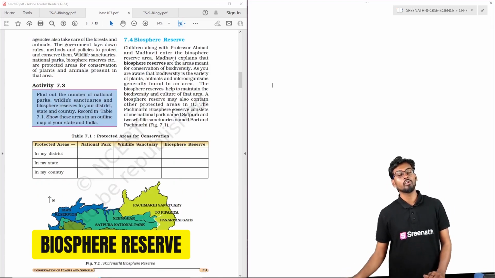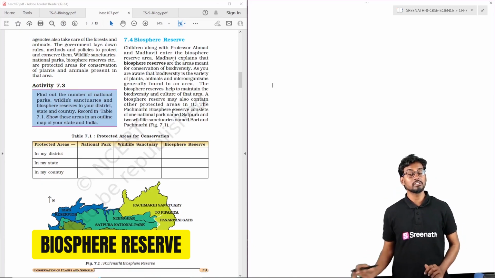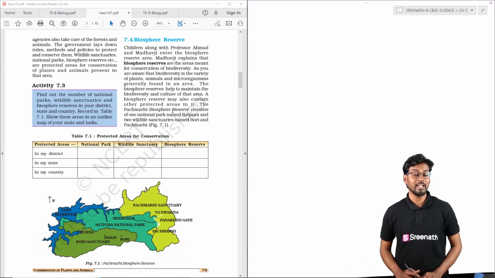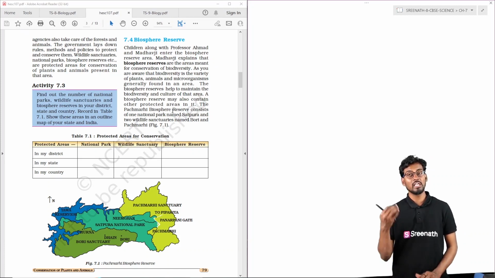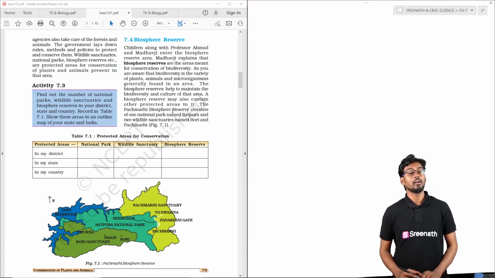Coming to the biosphere reserve, biosphere reserves are generally entitled as protected areas. If an area is very rich in flora and fauna, that is the plant and animal species, those areas are entitled as biosphere reserves.